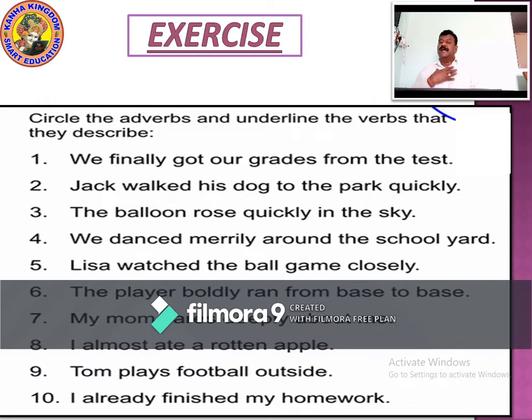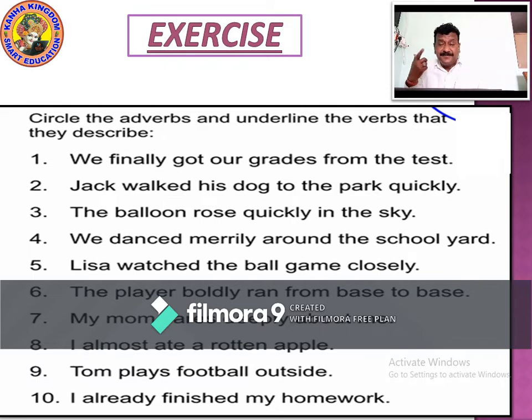I almost ate a rotten apple. Ate is what? Ate is a verb. Eat, ate. Eat is a verb. Ate is a verb. When you talk about almost, it is an adverb used here.